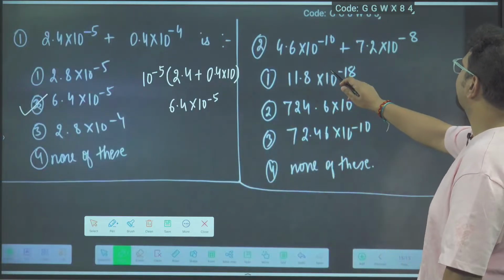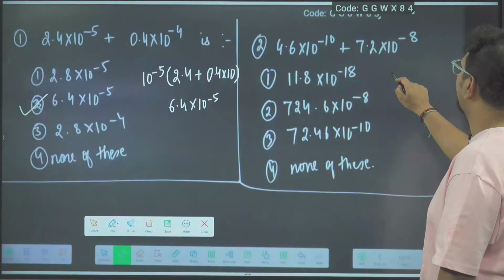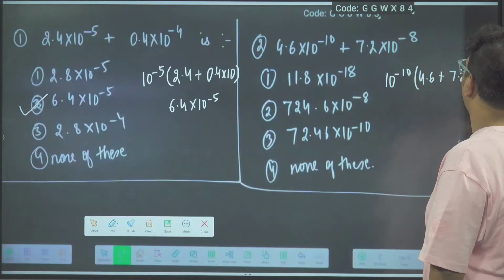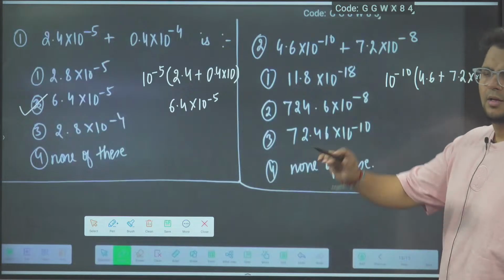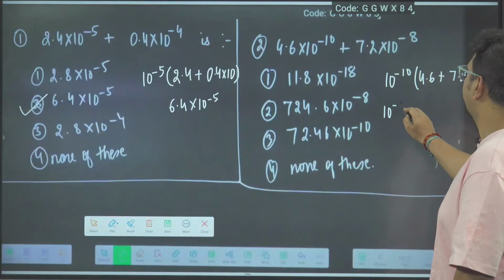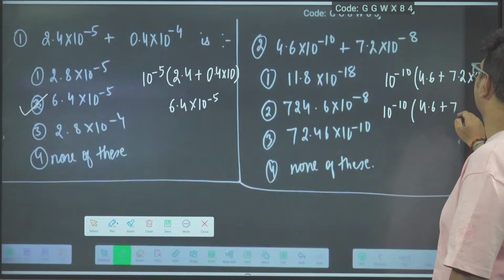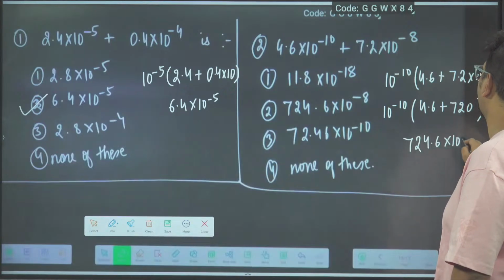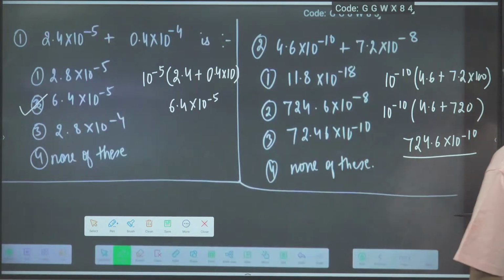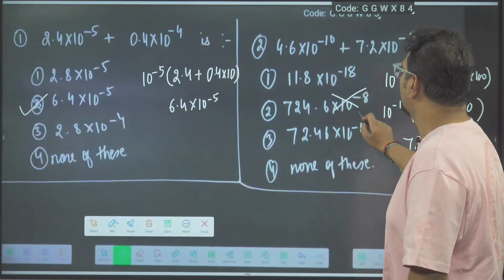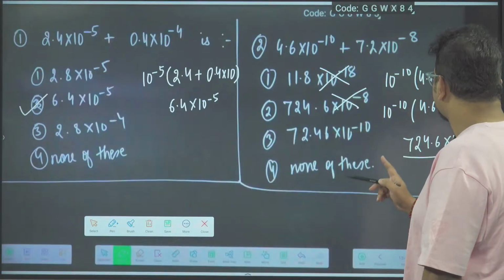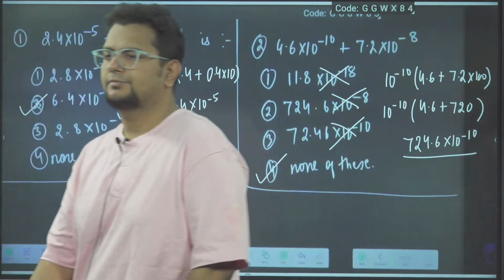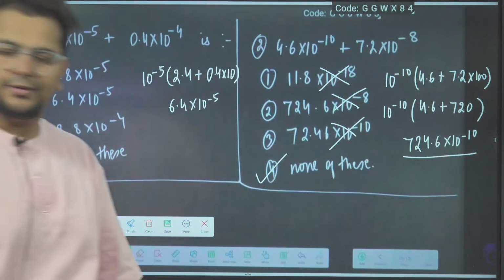Next, 4.6 10 power minus 10, 7.2 10 power minus 8. I am taking 10 power minus 10 common. So this will come 4.6 plus 7.2 into 100 will come. Method I have told in the last class already. So 10 power minus 10, 4.6 plus 720, so 724.6 into 10 power minus 10. 724.6 10 power minus 8, wrong. 118, wrong. 72.46 10 power minus 10, wrong. This is coming none of these. Once check.